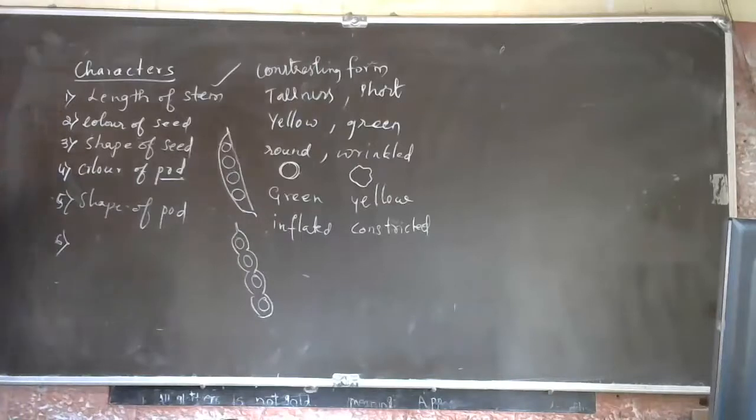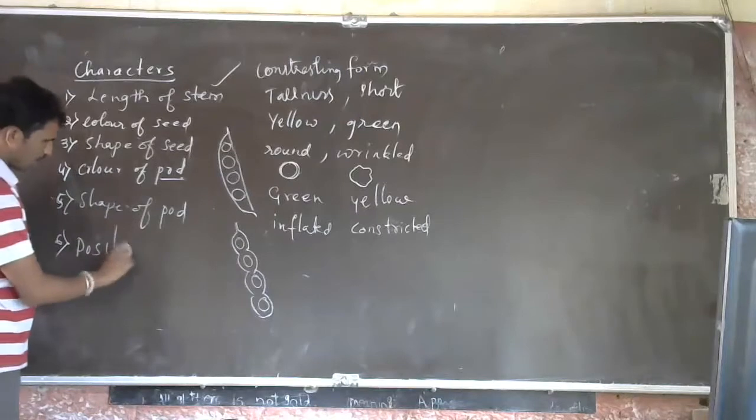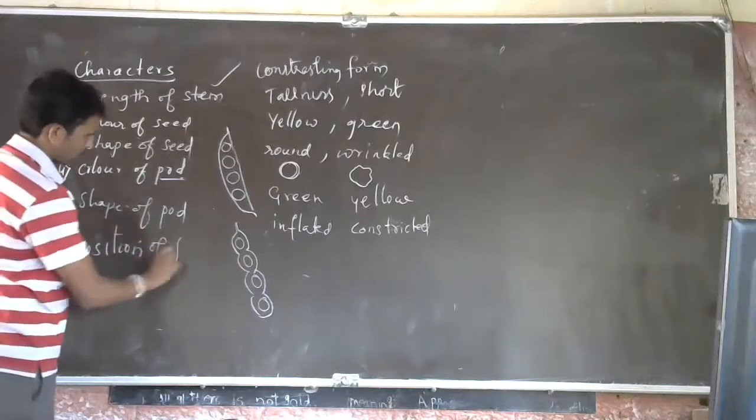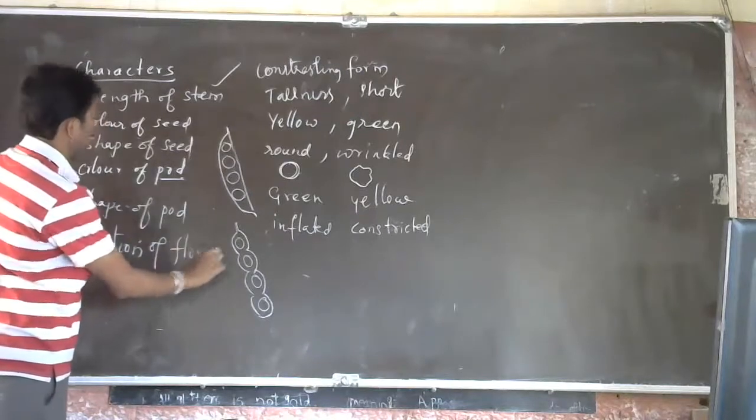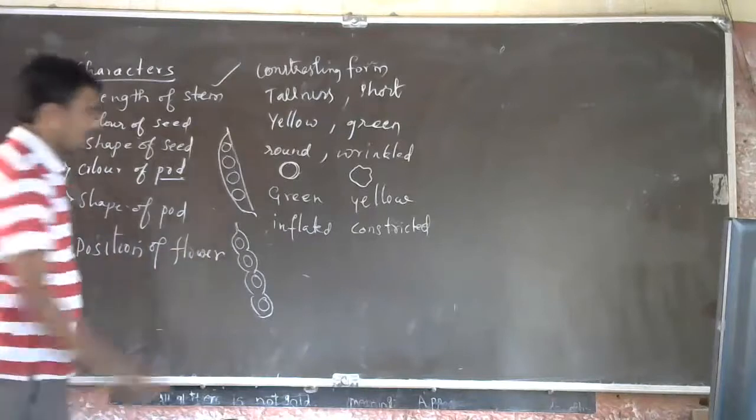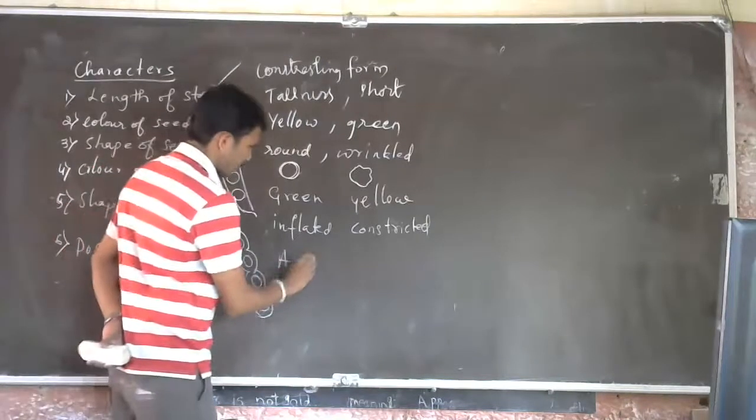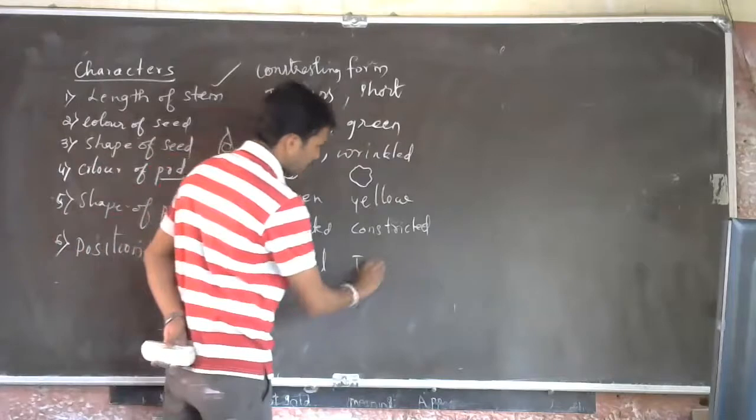The next one is position of the flower: axial or terminal.